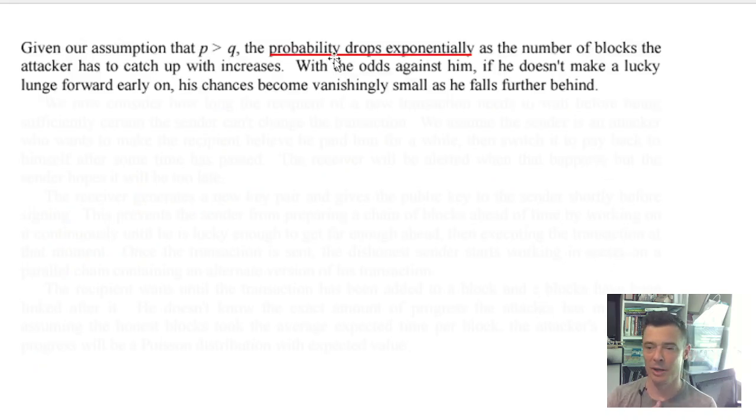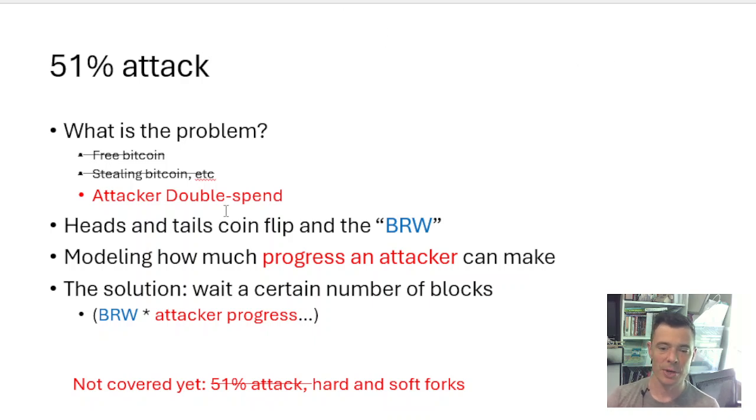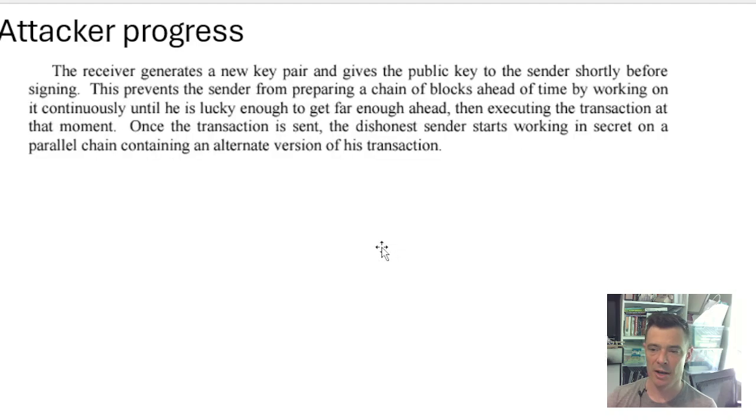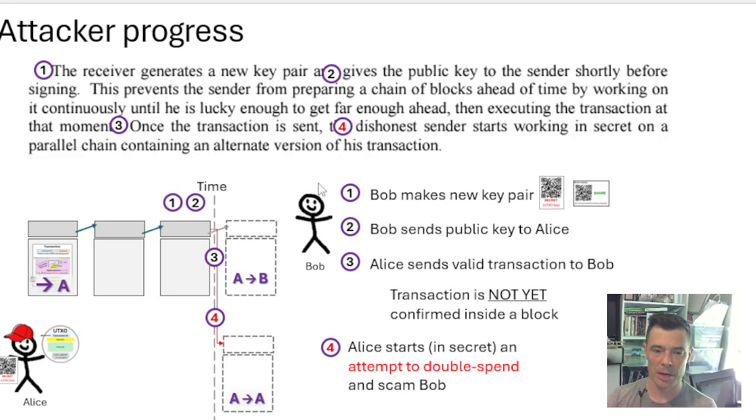And this is exactly what Satoshi mentions in the next paragraph. This is page 7 of the white paper. So now the second piece of this: the number of pathways available to you will get smaller the further you get behind. But at the same time, the attacker is working on a block in secret. We need to know how much potential progress they can make. And again, this is page 7 of the white paper. This is the scenario that is being laid down.